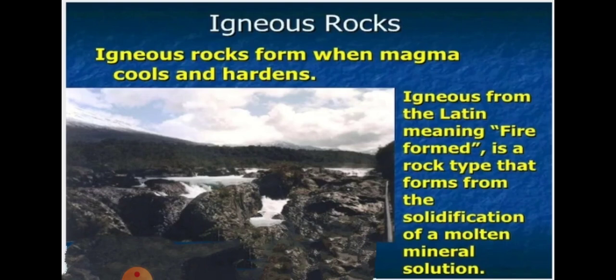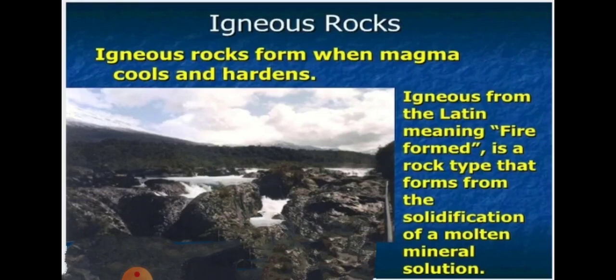Now moving towards the next rocks, that is the igneous rock. Igneous rock is formed when the magma cools and hardens. That means when the magma from the mantle appears and cools down, it becomes igneous rock. Now you can see in the picture, this is a black colored rock. It is from rocks which were present in the mantle in molten form. Those rocks, when they came into contact with the environment, cooled down and formed the igneous rock.